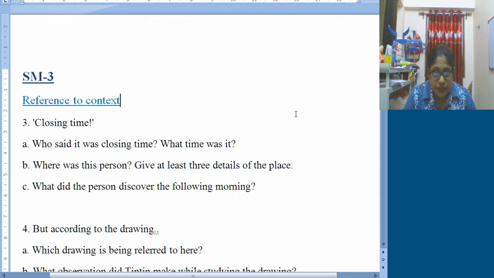Now, question B has 2 parts. Though you all know, still it's a reminder: when a question has 2 parts, try to use the next line to provide the answer of the separate question. Where was this person? The person was in the Museum of Ethnography. Now the next part of the same question: give at least 3 details of the place. It's a museum of ethnography where rare tribal artifacts are present.